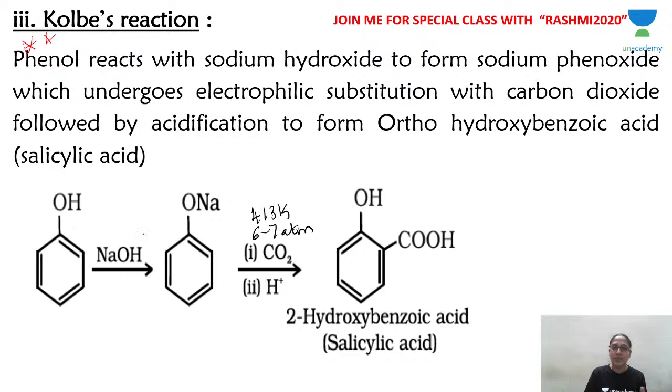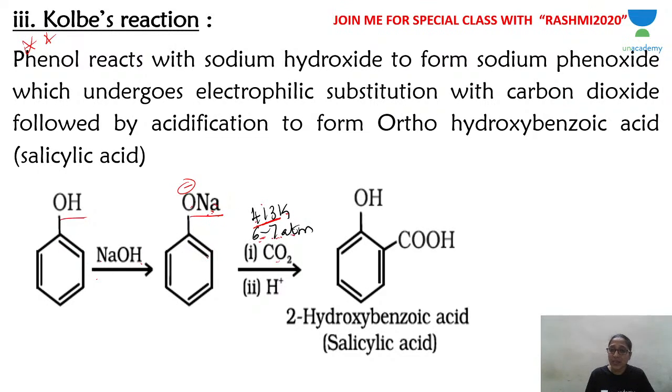When phenol reacts with sodium hydroxide, it forms sodium phenoxide. The negative ion is the phenoxide ion, so this is sodium phenoxide. So phenol reacts with sodium hydroxide, OH becomes ONa. That is sodium phenoxide, which undergoes an electrophilic substitution reaction with carbon dioxide at 413 Kelvin and 6 to 7 atmosphere. This temperature is very important: 413 Kelvin, and the pressure is 6 to 7 atmosphere.